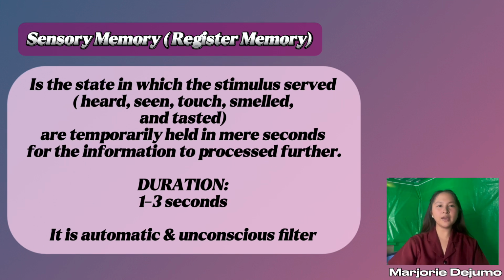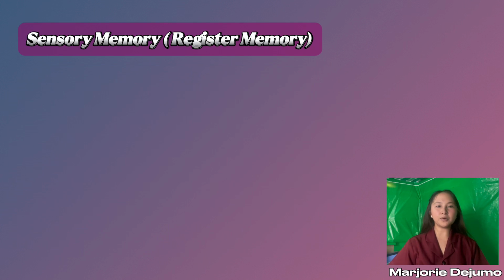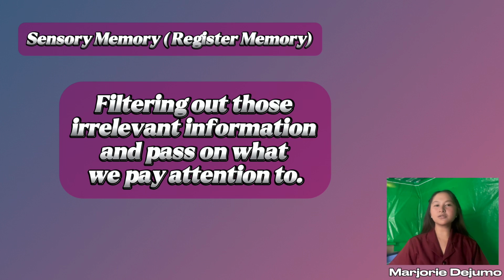When we say sensory memory, or the register memory, it holds information from our senses for less than a few seconds. We have different kinds of senses, and sensory memory is an automatic and unconscious filter. For example, imagine you're walking down a street and you glance at a store window and get a quick flash of the clothes inside. But you can't describe them in detail unless you stop and focus on them. That is the purpose of our sensory memory. We filter out irrelevant information and pass on what we pay attention to.